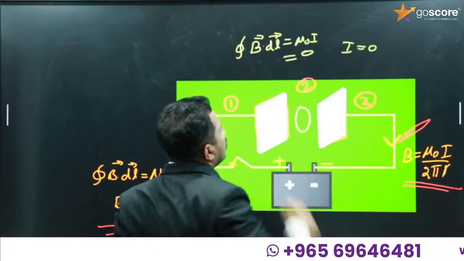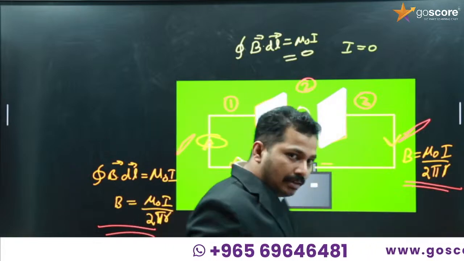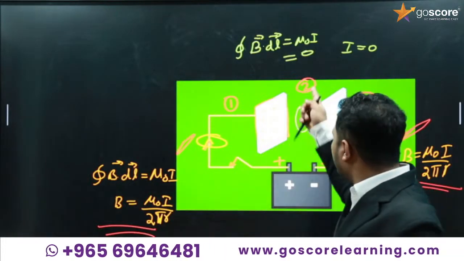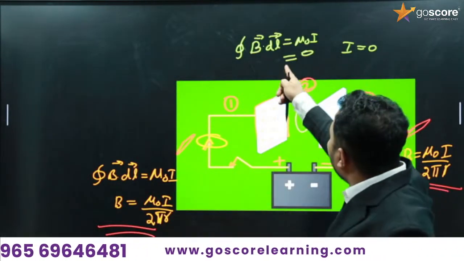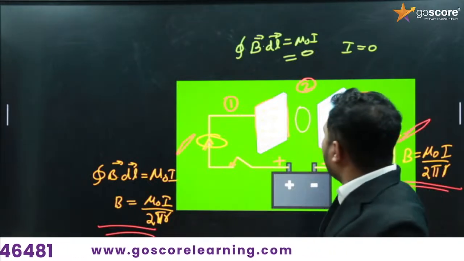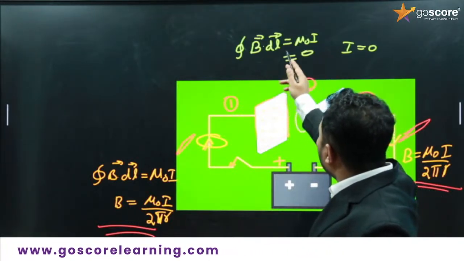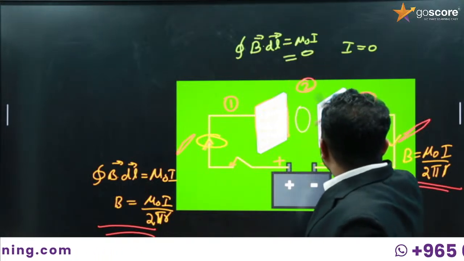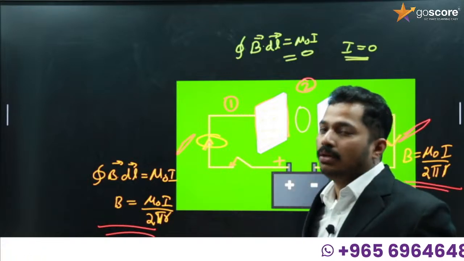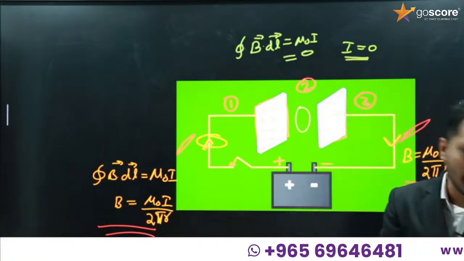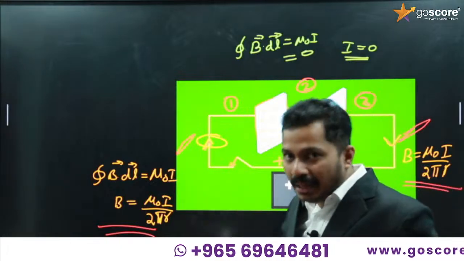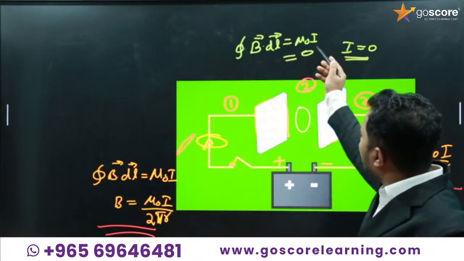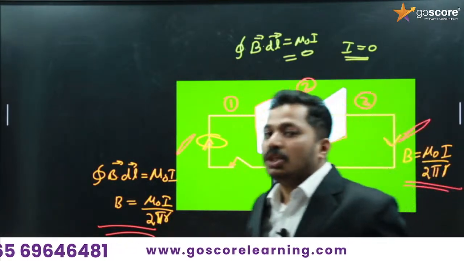So the magnetic field in the second region, between the plates of the capacitor, is given by Ampere circuital law. We have closed integral B dot dl is equal to mu 0 times I. But what is I here? I here is 0. Why is it 0? Between the plates of a capacitor, there is no metallic conductor. It's a dielectric medium present in it, maybe air or something like that. So there is no metallic conductor, which means there is no current at all. So there is no current, which means the magnetic field will be 0.